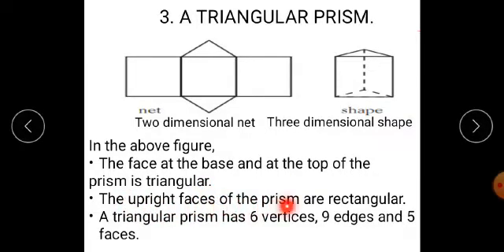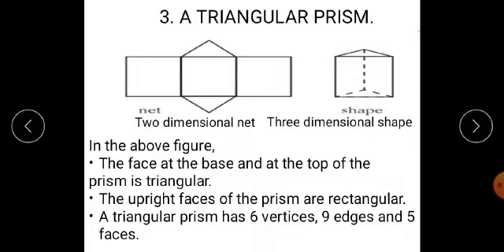The upright faces of a prism are rectangular. These are the upright faces and these are the base and top faces. Base and top faces are triangular, whereas the upright faces, because of which this triangular prism becomes a three-dimensional shape, are rectangular in shape. Now, the most important property, a triangular prism has six vertices. Please see this figure: first, second, third, fourth, fifth, and sixth. Therefore, a triangular prism has six vertices.